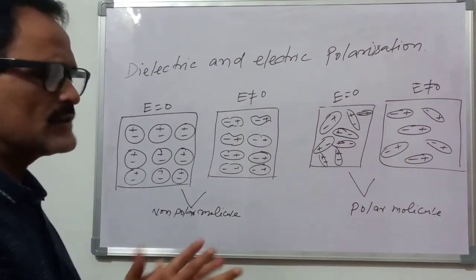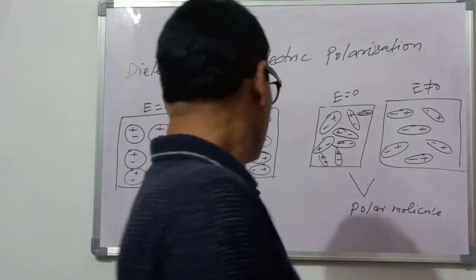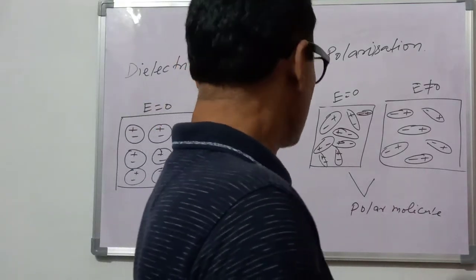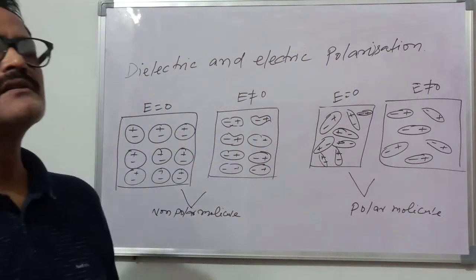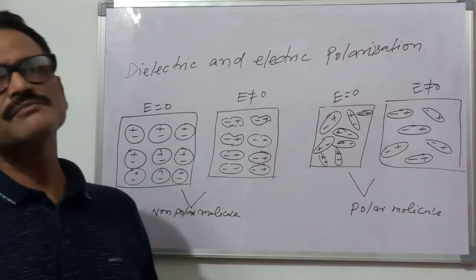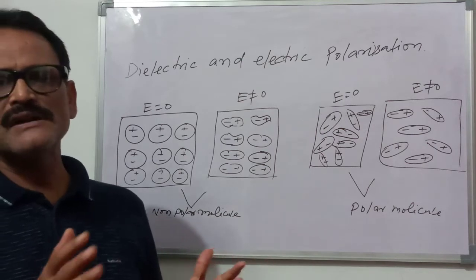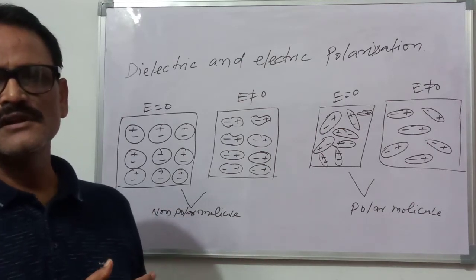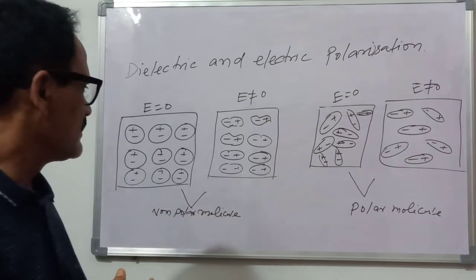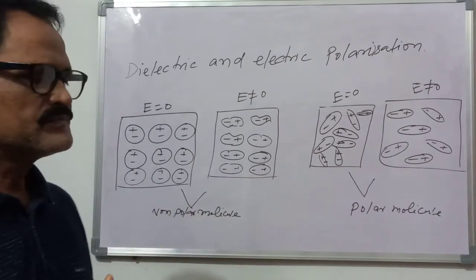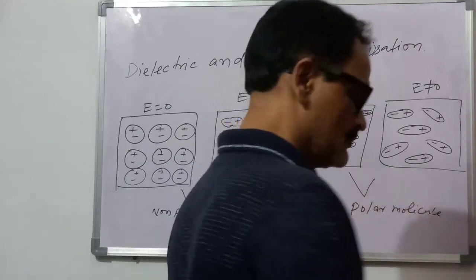And there are two types of molecules. One is the non-polar molecules and another is the polar molecules. आपने इसको केमिस्ट्री में पढ़ा होगा. Polar molecules means a net dipole moment is there for a molecule, and non-polar molecule means there is no net dipole moment of that molecule.